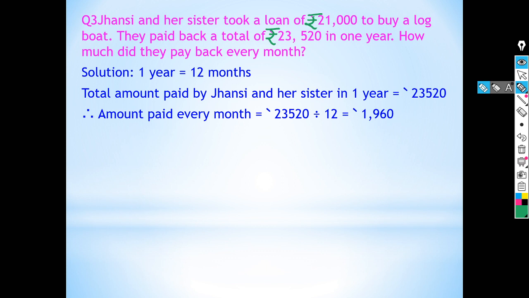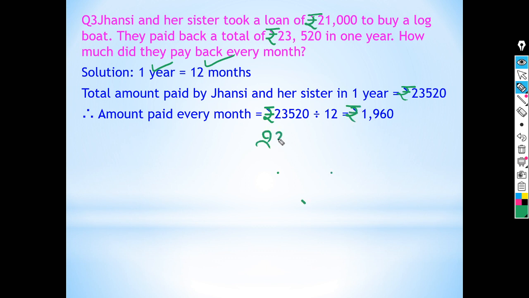Here also 1 year is equal to 12 months. Total amount paid by Jhansi and her sister in 1 year is equal to rupees 23,520. That means they paid 23,520 in 12 months. So the amount paid every month is rupees 23,520 divided by 12, that is 1,960.